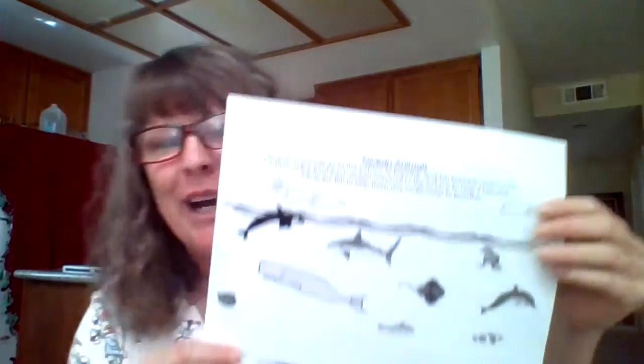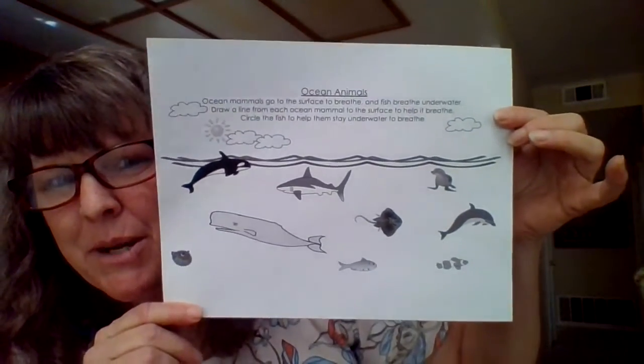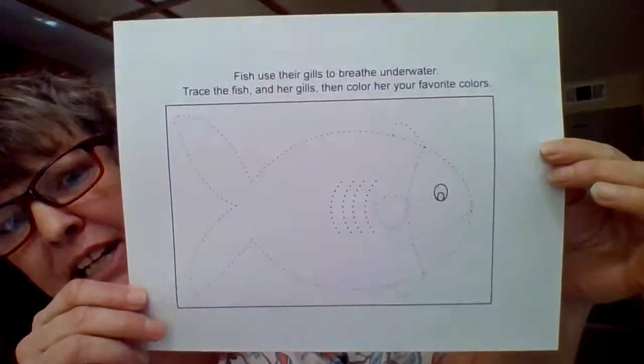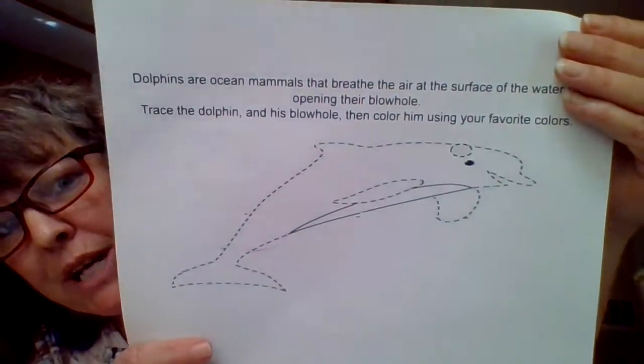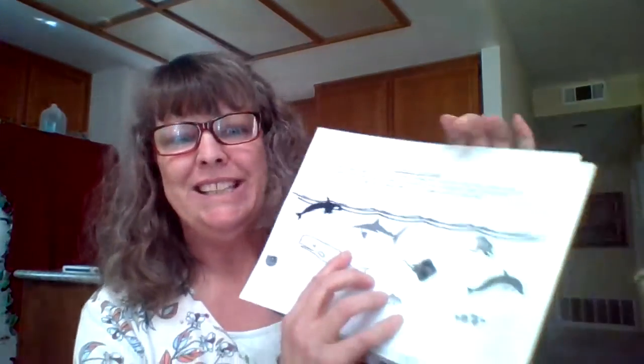In part 2 of this lesson, we are going to complete our ocean animals worksheet. There's this one, and there's also a fish tracing worksheet and a dolphin tracing worksheet. First one we're going to do is this one. So pull this one out, grab a marker or crayon or whatever you want to use to write with. Let's get right to it.